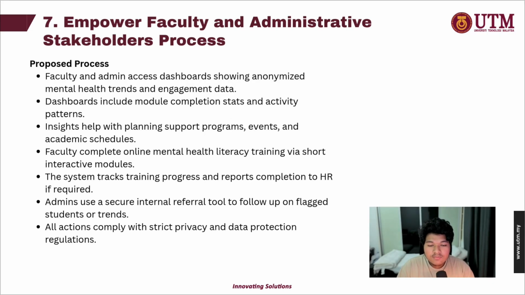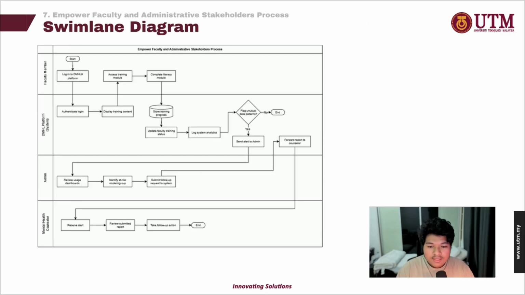The seventh and the final to-be process is empower faculty and administrative stakeholders. This goal equips faculty and admins with dashboards to monitor health trends and student progress. Faculty members also complete mental health training modules, and admins can submit referrals through the platform when they identify at-risk students. And this is the swim lane diagram.